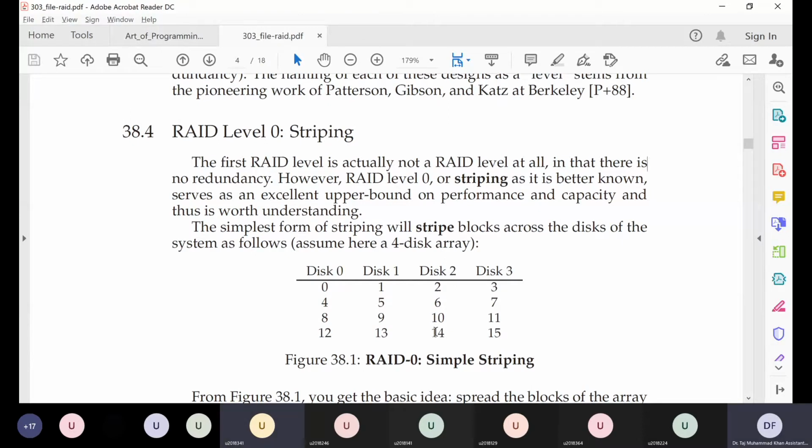So what about the third axis? How will this system perform in terms of reliability compared to a single hard disk system? If one or more of these hard disks fail, will this system be able to work?